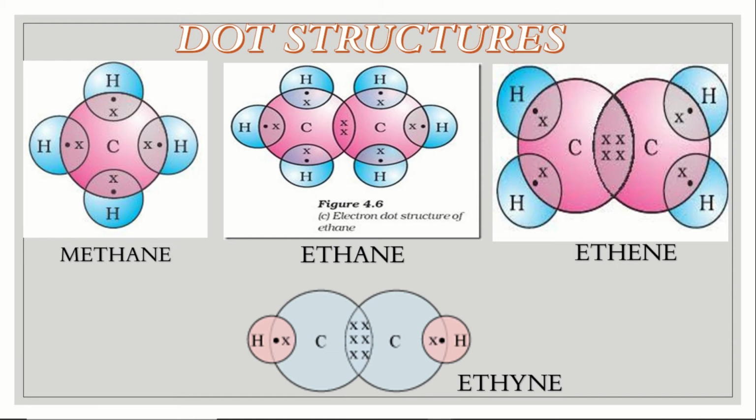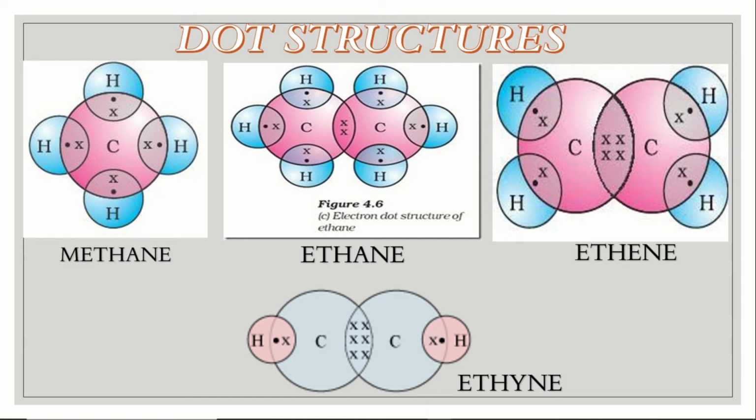The second one is ethane. Ethane means the second one, that is C2H6. Okay, so 2 carbon atoms are there and 6 hydrogen atoms are there, C2H6. So this is the dot structure of ethane. Next is ethene. So ethene is C2H4, again it is making bonding with 2 carbon atoms and the 4 hydrogen atoms.